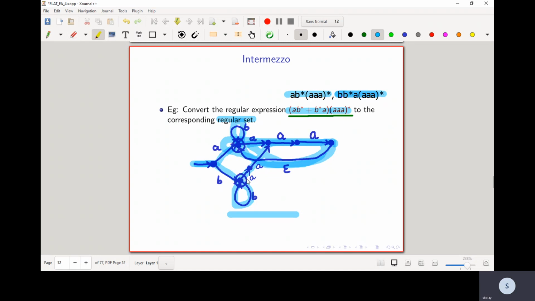Verify that the final states are correct. Verify that this NFA is correct, but this is a way of building things.